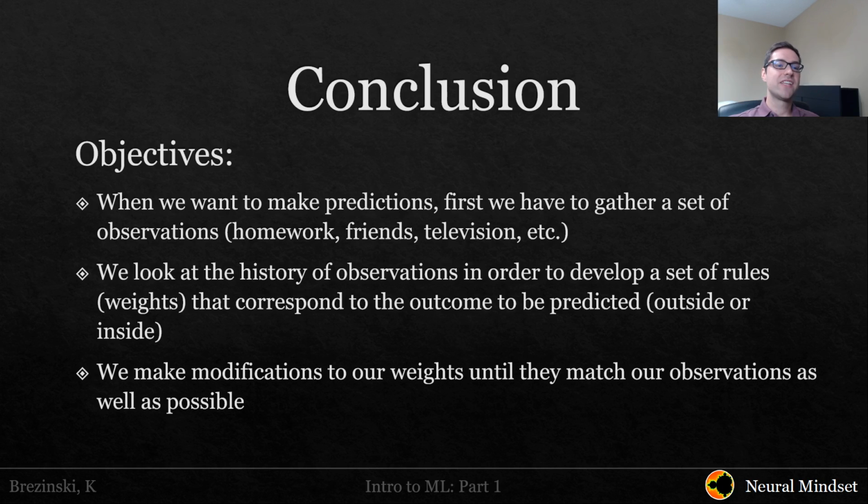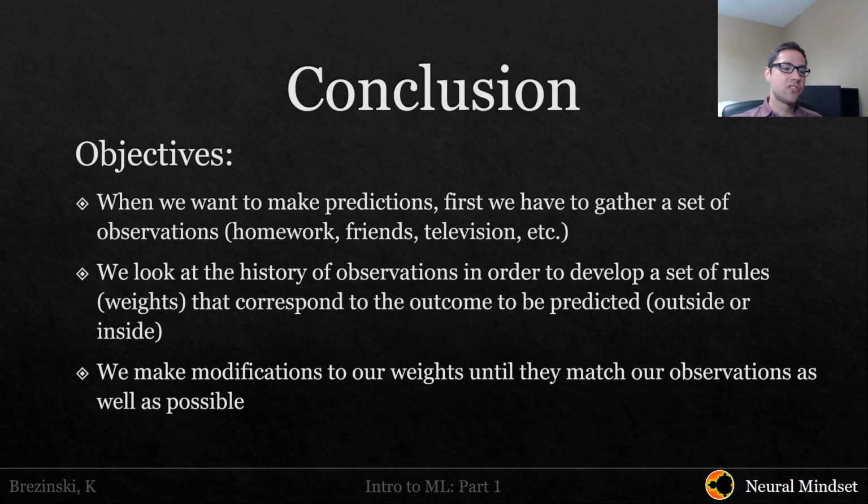Additionally, we want to look at the history of our observations and develop that intuitive understanding of the observations and how much impact they have on her behavior. So we assign these rules as sets of weights. We call them weights because they're positive and negatives, and they provide a weighting for exactly what impact those observations have on her behavior. So outdoors versus inside is what we are predicting. Outdoors, indoors. And the weights can either be positive and negative, or 5 positives, 5 negatives.